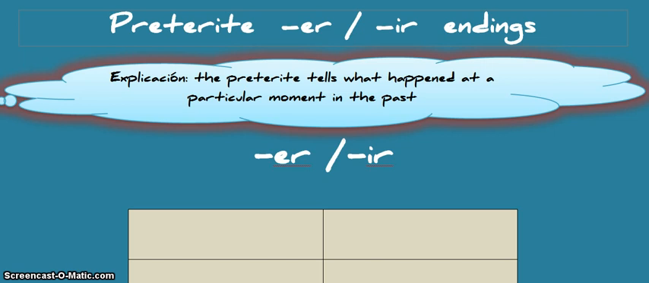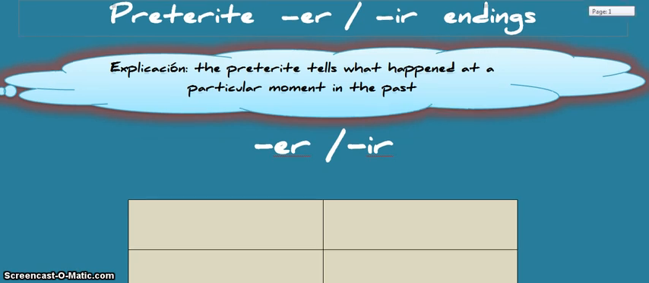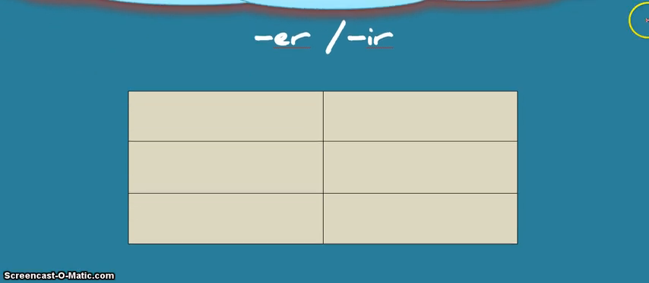La explicación. Okay, so the preterite tells what happened at a particular moment in the past. This is building off of what we took notes on in Unit 1, Lesson 2, which had to do with the AR preterite endings. Okay, so let's begin. The endings for ER and IR verbs in the preterite tense are relatively simple because they share the same endings.